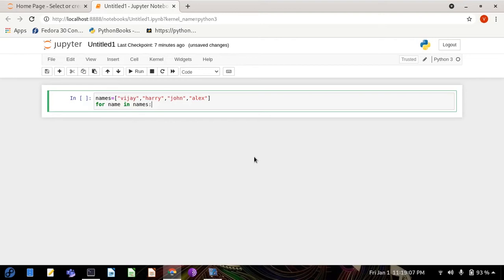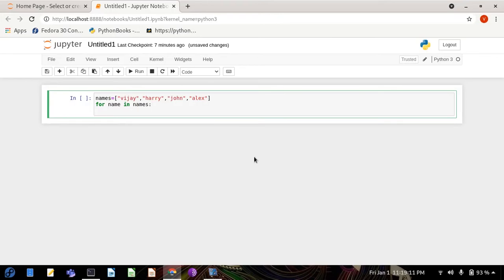We put a colon here, and then print the message. Whatever message we type, it will call each individual name in the list. Let's print "Hello" and then everyone's name.